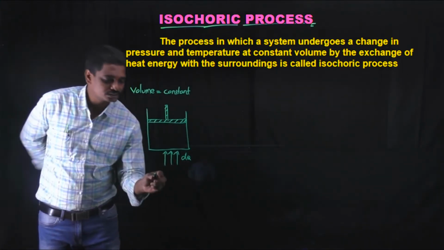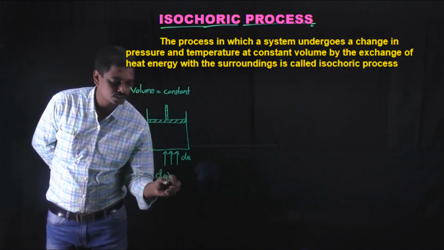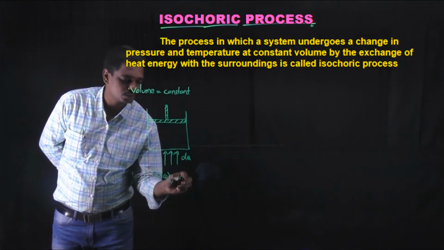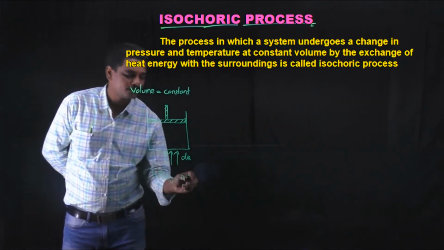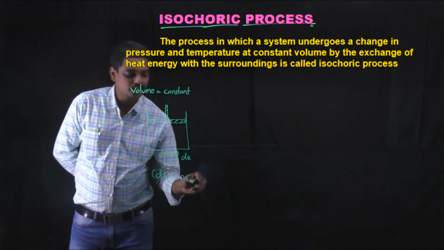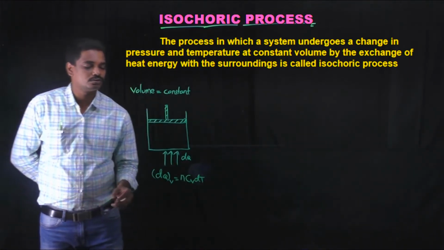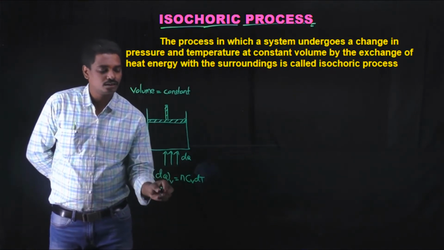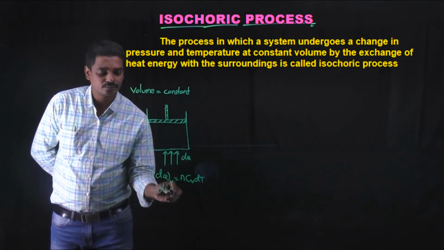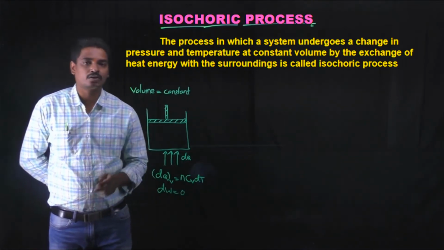Which means here dq at constant volume is equal to, if n is the number of moles and Cv is the molar specific heat capacity of the gas, and the change in temperature is dT, then dq is equal to nCv dT. Here the work done by the system is 0, as it is placed in a constant volume.